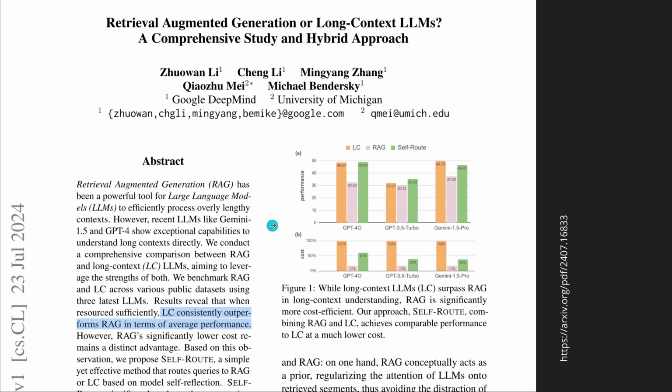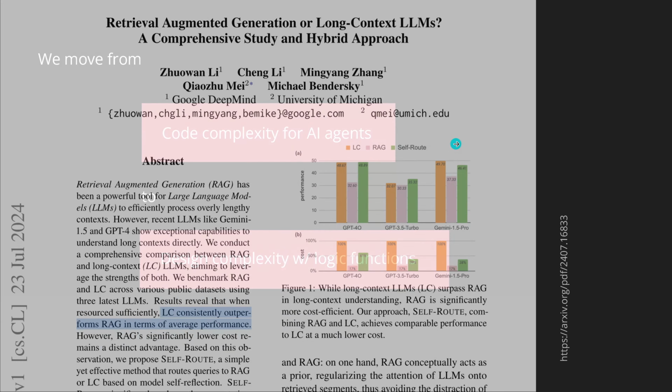Now, maybe there's a cost advantage if you do RAG, but for today, I spent $2 to $5 to explore this new topic and understand why I've chosen these 3 particular papers. So the authors at Google DeepMind tell us here, long context consistently outperforms RAG in terms of average performance. So we go now with this.